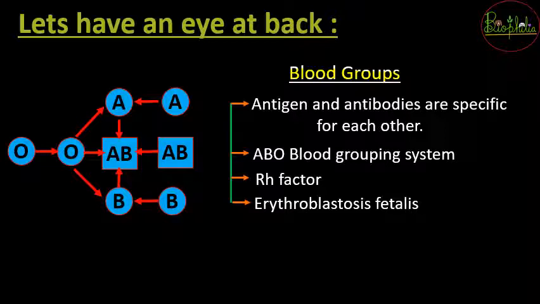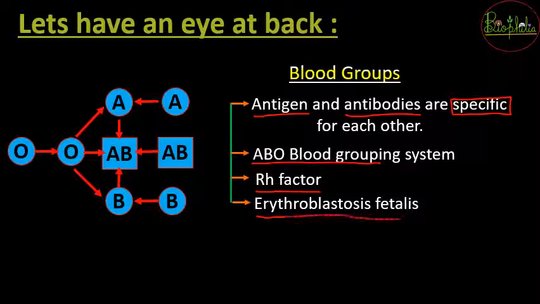कवर कर लिया है. So we started with the antigen understanding, antigens क्या होते हैं, and along with that we understood what are antibodies. And we also understood that antigen and antibodies are going to be specific to each other. Based on this knowledge, हमने ABO blood group system को समझा था. Then we had understood the RH factor, and finally we completed the video by understanding how the antigen and antibody reaction occurs between mother and the fetus, in the case of erythroblastosis fetalis.